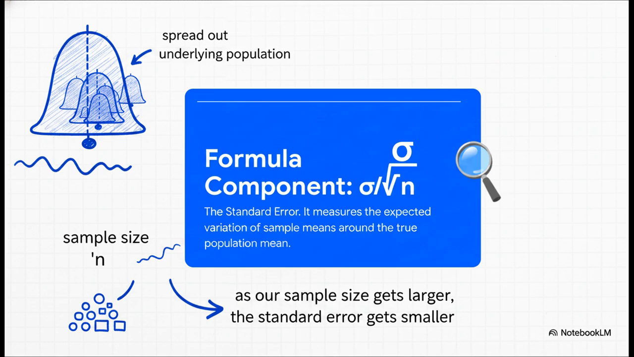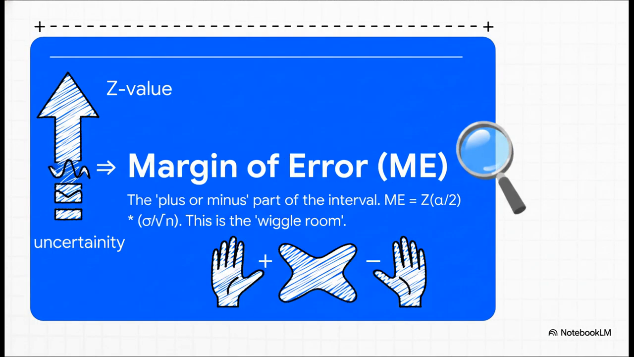And notice where it is. It's in the denominator under the square root sign. This is huge. As our sample size n gets bigger, the standard error gets smaller. That makes total sense, right? More data, more certainty. So you take that confidence multiplier, the z-value, and you multiply it by our uncertainty measure, the standard error, and boom, you get the whole shebang, the margin of error.